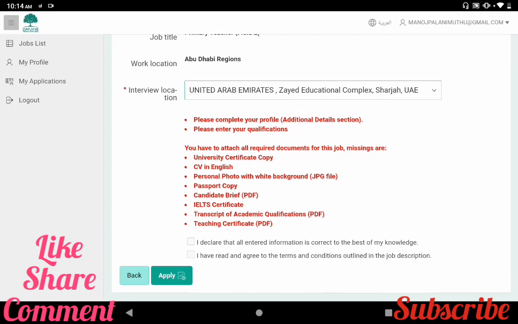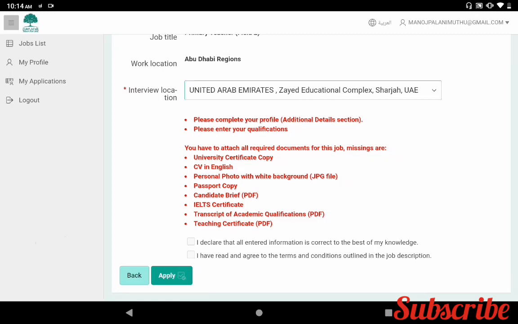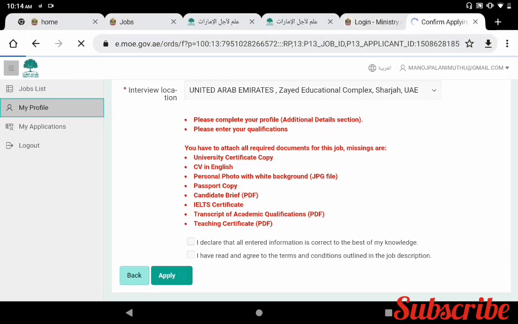First you have to complete your profile. Enter your qualification and attach your certificate copy. Once you have done it all in your profile, only then can you submit your job application. So first, here is how to create your profile. In the left corner, my profile is available. If you click this link, my profile, you can get your profile section.